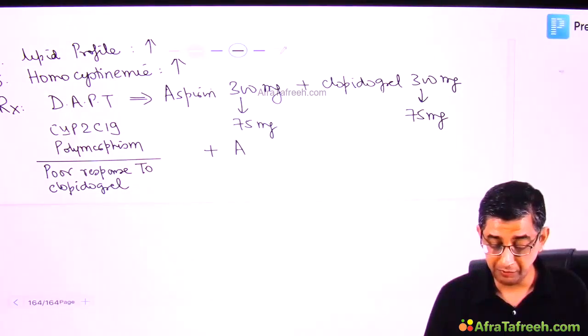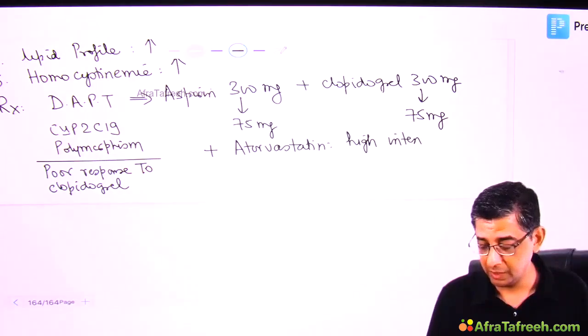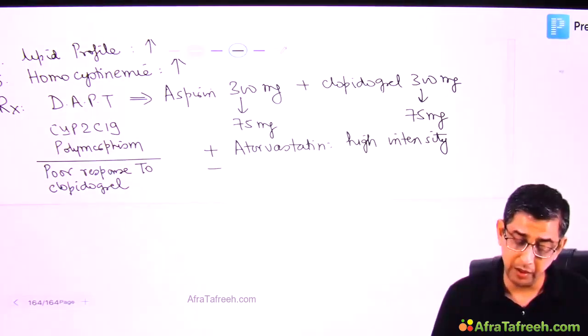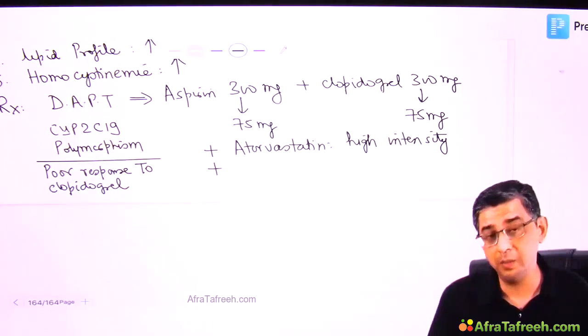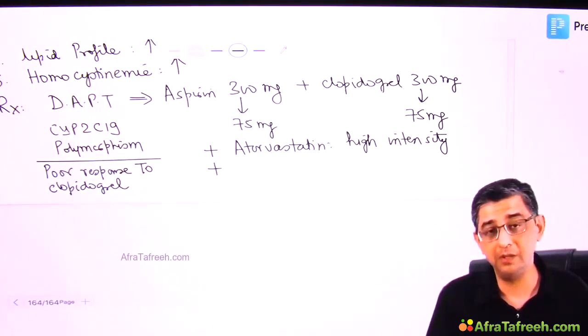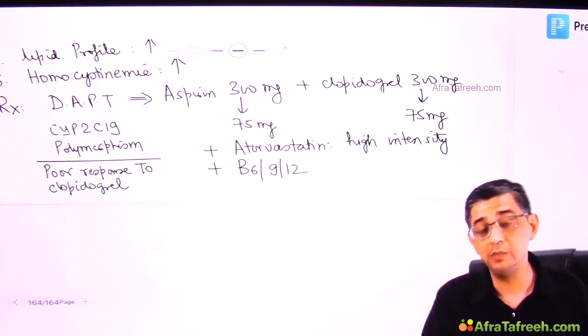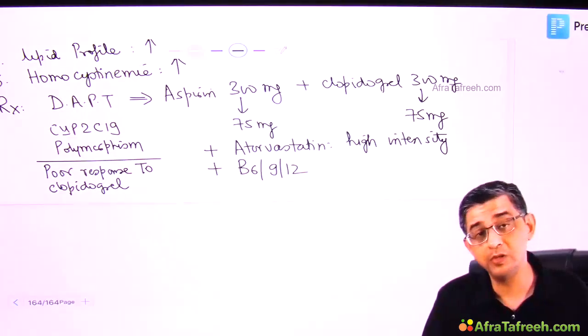Now, because lipid profile defects are so common in our country, I definitely have to start my patient on high intensity statins. That would be a 40 or 80 milligram atorvastatin to be given regularly. Yes, I agree, subsequently muscle pains might occur. So you can monitor the patient with CPK-MM, because statin induced myopathy can be a side effect. You will also give the patient vitamin B6, B9, B12. Why these? Because vitamin B6, B9 and B12 are useful for treatment of homocysteinemia.